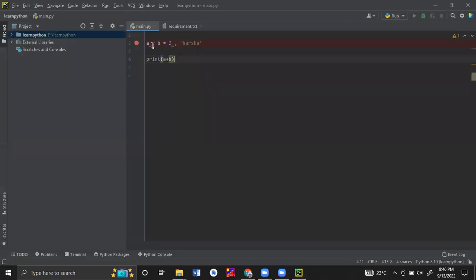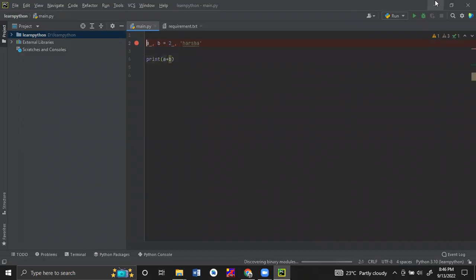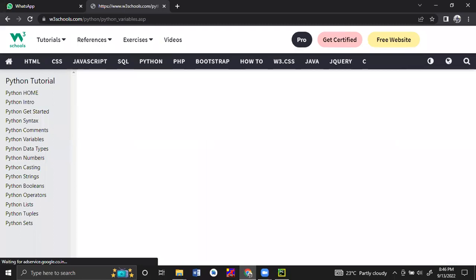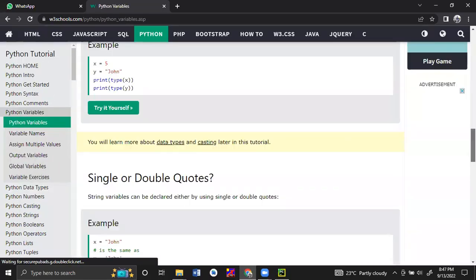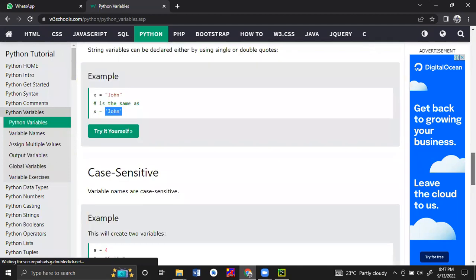So yesterday we assigned multiple variables values in a single line. Okay, we'll go to the next one. After comment, variable. And also strings we can store in double quotes, or we can also store them in single quotes. We checked that too.